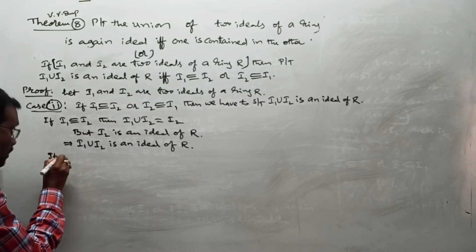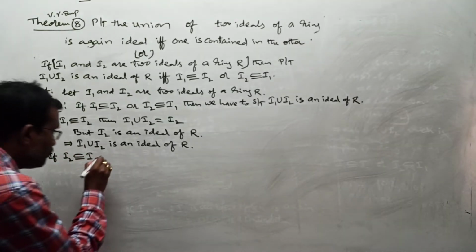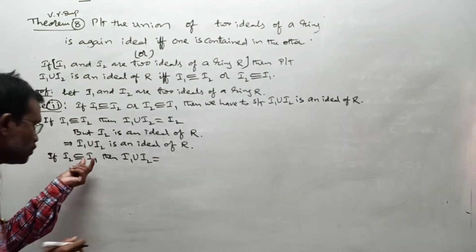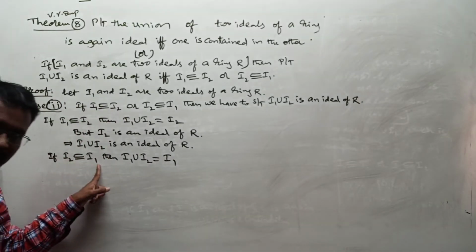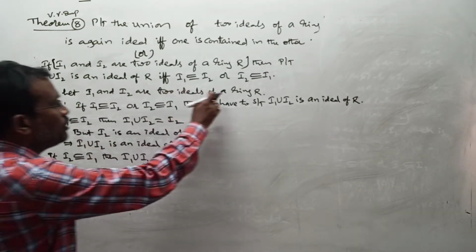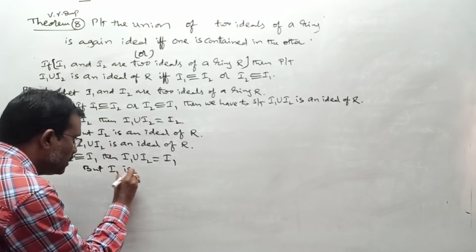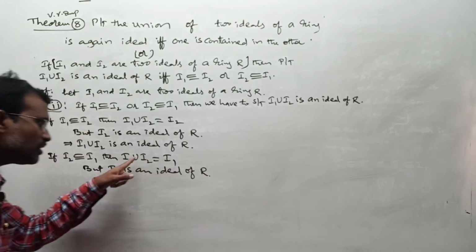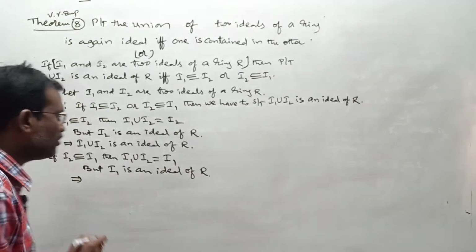Suppose I2 is a subset or equal to I1. Then what about their union, I1 union I2? Is it the superset portion I1 or not? Yes. I2 is a subset or equal to I1 means their union should be the superset portion I1. But we already know I1 is an ideal of ring R, and it is equal to I1 union I2. So I1 union I2 is also an ideal of R.